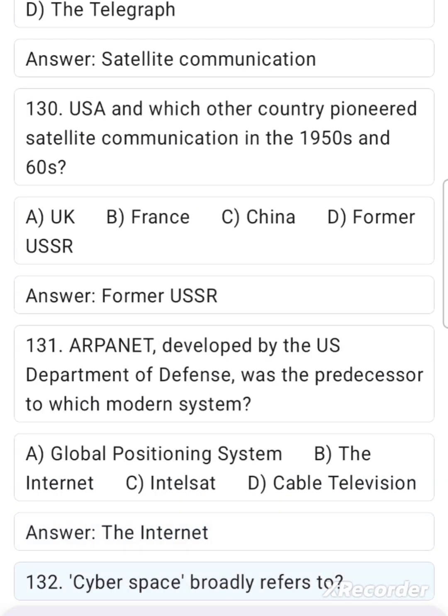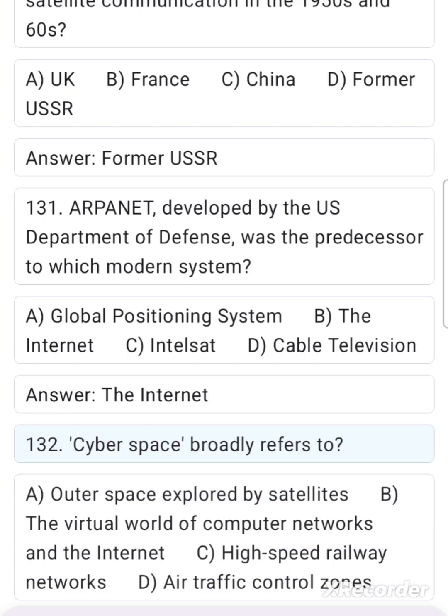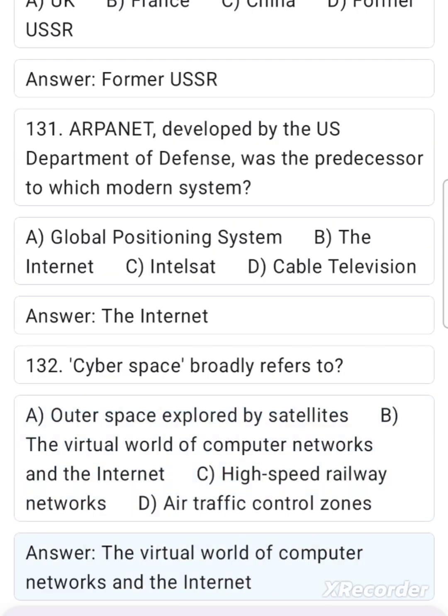132. Cyberspace broadly refers to: A. Outer space explored by satellites. B. The virtual world of computer networks and the Internet. C. High-speed railway networks. D. Air traffic control zones. Answer. The virtual world of computer networks and the Internet.